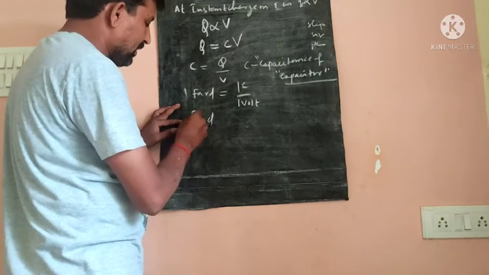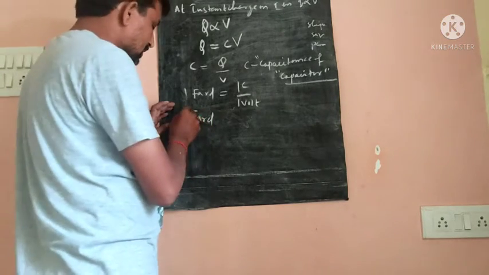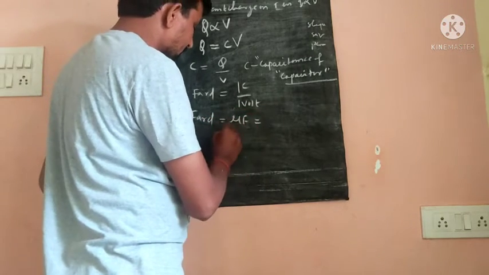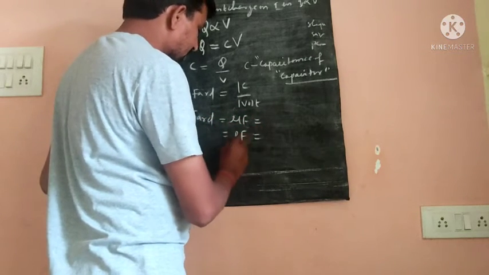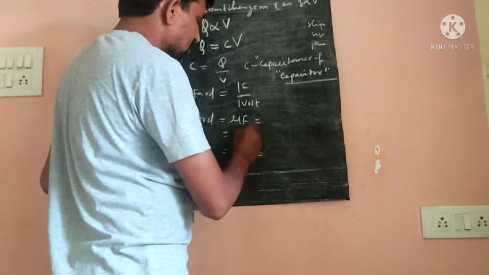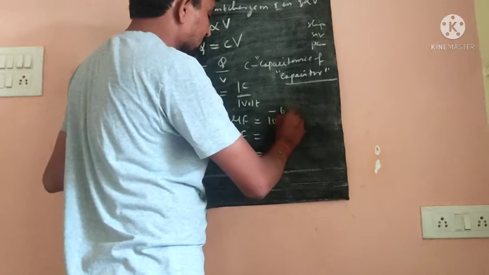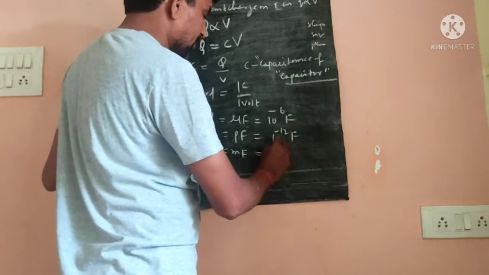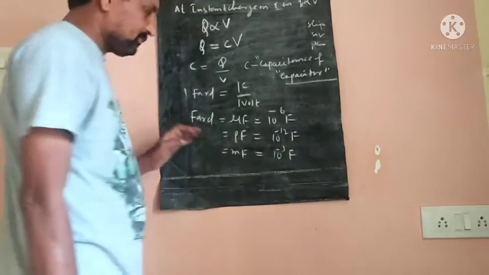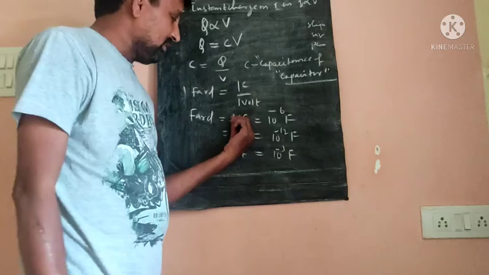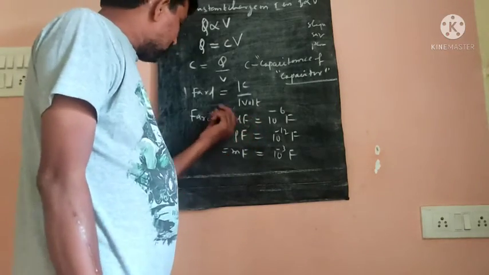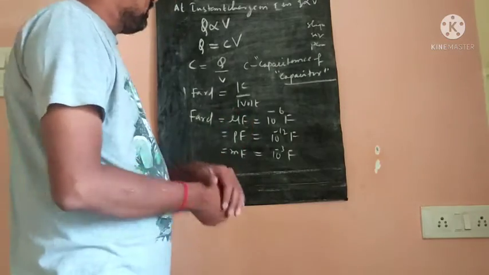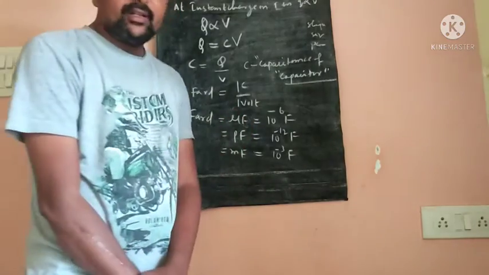We use microfarads, picofarads, and millifarads.